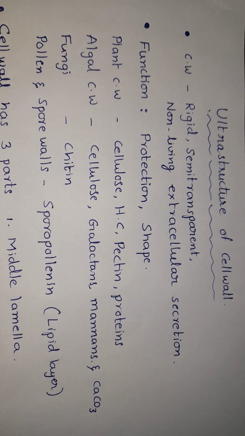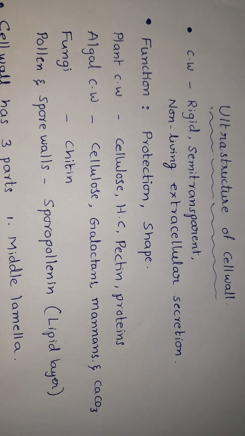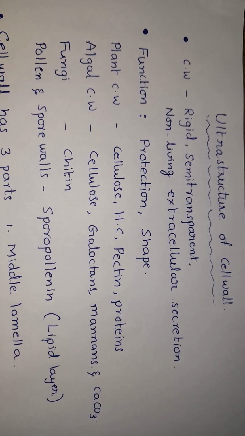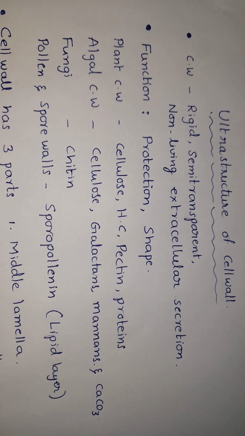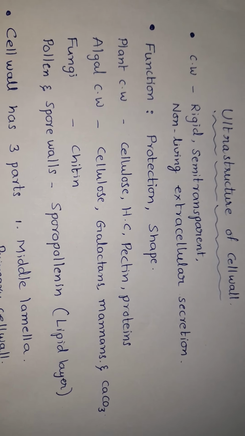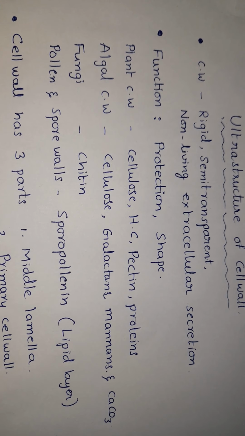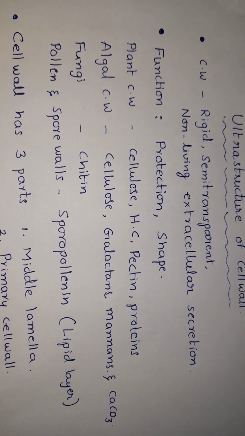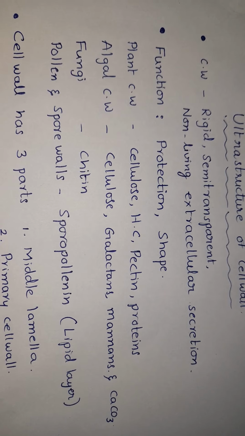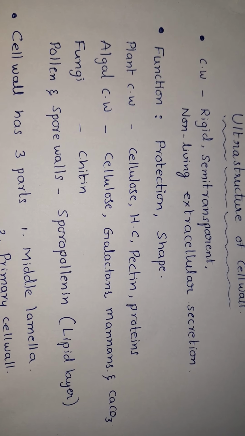Presence of cell wall is a main characteristic feature of plant cell. It is rigid, semi-transparent, non-living, extracellular secretion. If we see the functions of cell wall, it protects the cell from mechanical injuries and pathogen attack, and it gives the prominent shape to the cell.